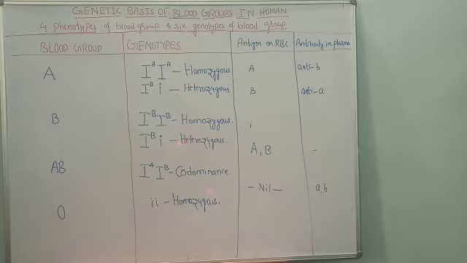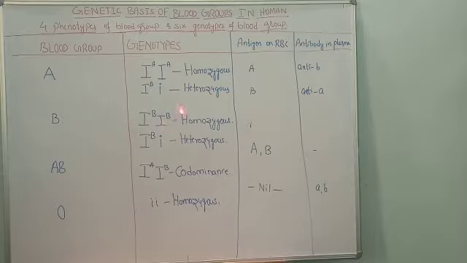In addition to that, we are also going to discuss certain terms like what an antigen is, what an antibody is, and how many types of antigens and antibodies are found in human RBC. This chart is very important from the exam point of view, because in the examination this question will be asked as a 3 marks question.